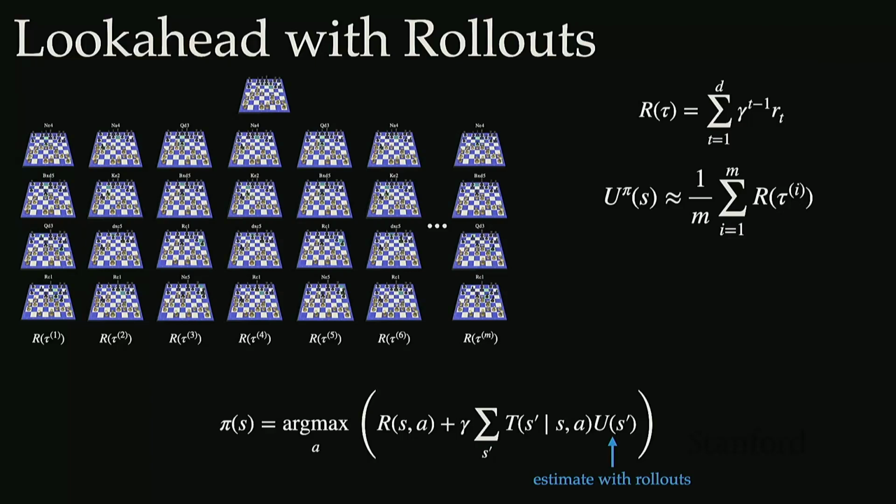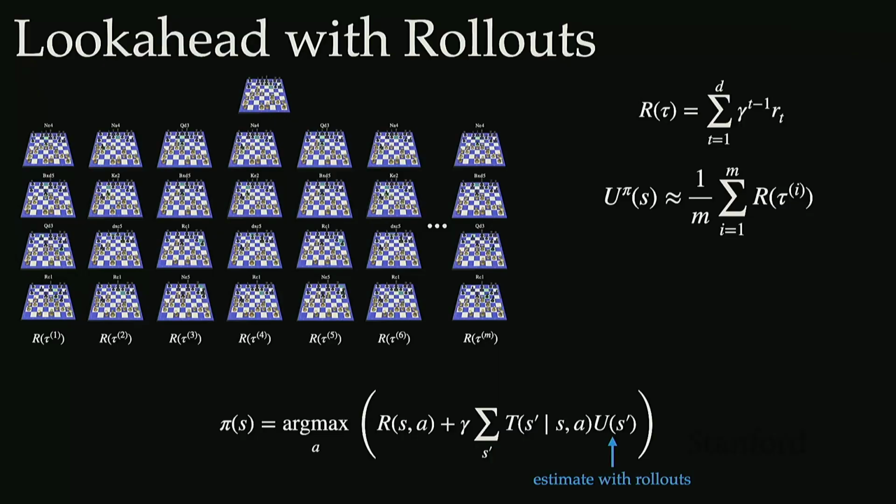If your rollout policy to start with is a random rollout policy, then you're likely going to improve upon it, because you're acting greedily with respect to that rollout policy. But just improving over a random rollout policy might not be that good in the grand scheme of things when applying that to your actual problem. If you're just doing better than random, sure, you're improving, but you might not be performing that well in the actual problem. Those are some of the drawbacks of the look ahead with rollouts method.